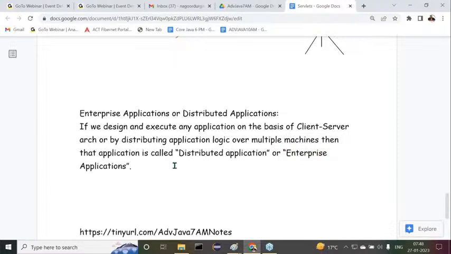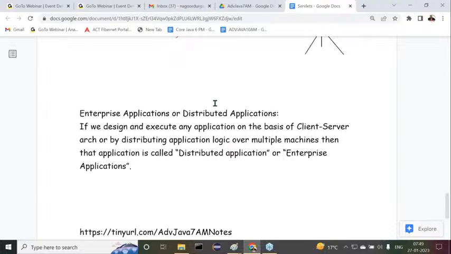This is the simple definition for distributed applications or enterprise applications. Don't worry, I will take orientation for distributed applications perfectly again. Don't think about it much now. Just understand the definition here.